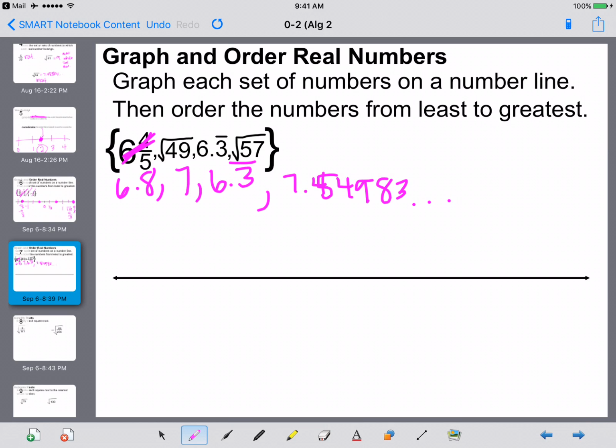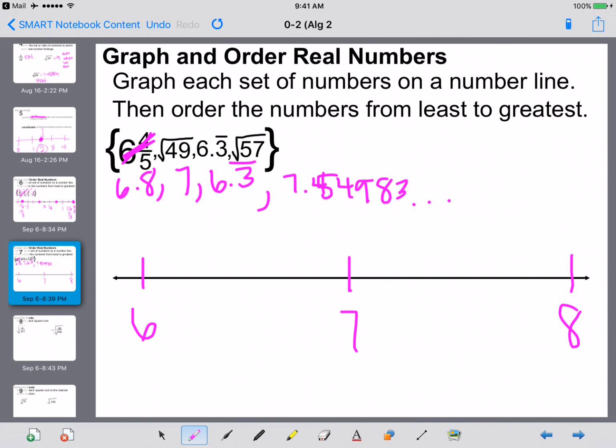So now I need to kind of graph these, and I'm not going to be able to be very perfect with this one, but we know our numbers need to range from 6 to 7. So 6 is going to be at our bottom here. We're going to get to 7 here. And then we have numbers that are bigger than 7, so we'll have 8.